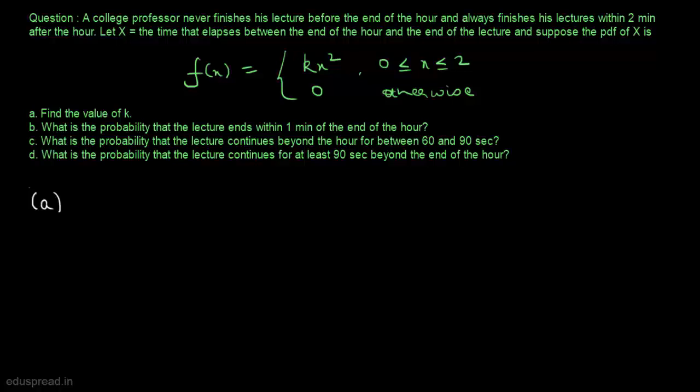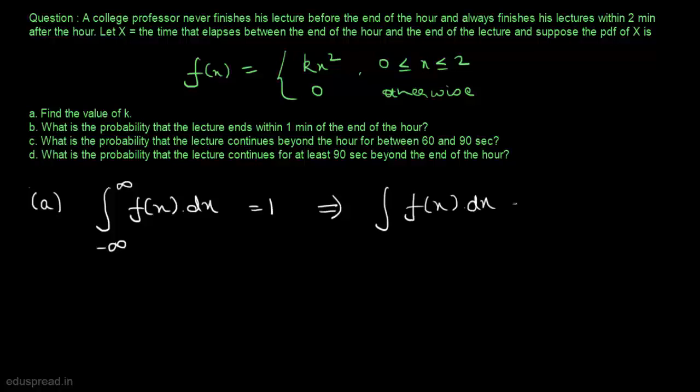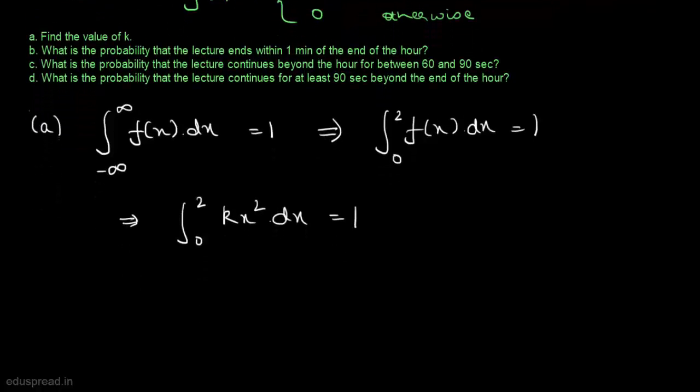Well, we know that this is a probability density function, so the integration of f(x) dx from minus infinity to infinity should be equal to 1. And we can see that x can take values between 0 and 2, so we can write it as the integration of f(x) dx from 0 to 2 is equal to 1. So this implies the integration of kx square dx from 0 to 2 is equal to 1. As k is a constant, we can take it out and write it like this.